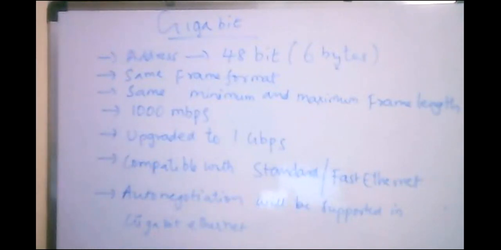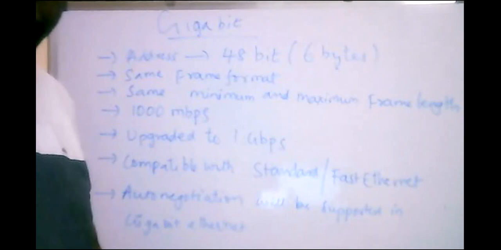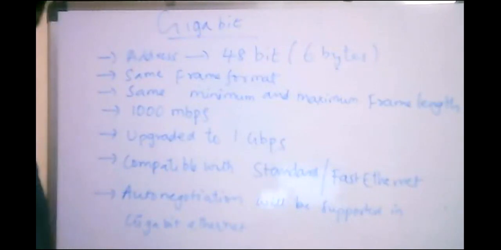So these are the main important points regarding gigabit Ethernet. That is, gigabit Ethernet is an upgraded version of fast Ethernet. Fast Ethernet has one important feature, auto negotiation, in terms of mode of accessing and speed of accessing.